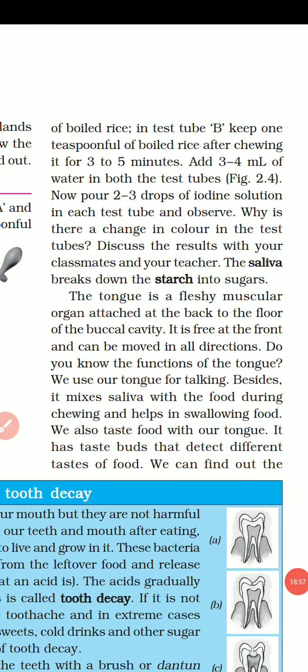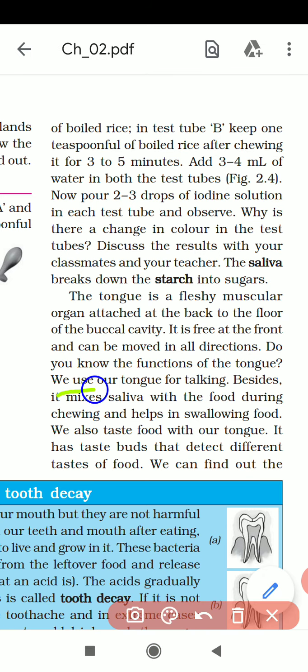Then the tongue is a fleshy muscular organ attached at the back to the floor of the buccal cavity. It is free at the front and can be moved in all directions. Now check whether your tongue is moving in all directions or not. Moving now? Yes. Do you know the function of the tongue? We use our tongue for talking. Besides, it mixes saliva with the food during chewing and helps in swallowing food.